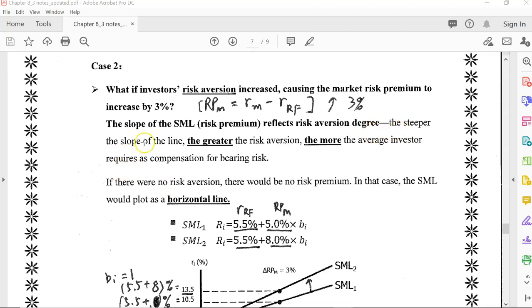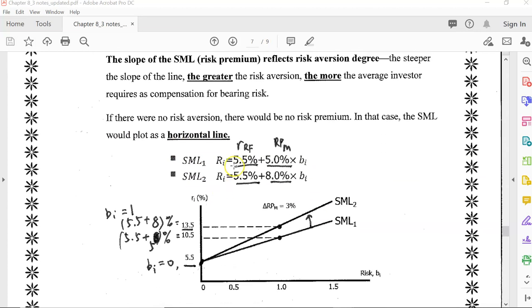The steeper the slope of the line, the greater the risk aversion, the more the average investor requires as compensation for bearing risk. If there were no risk aversion, there would be no risk premium. In that case, the SML would be a horizontal line.